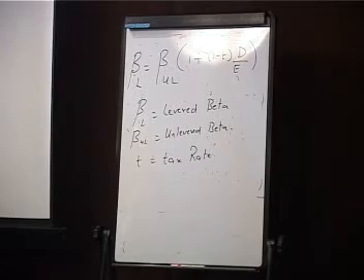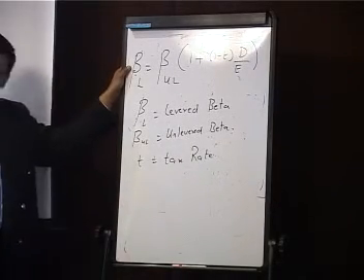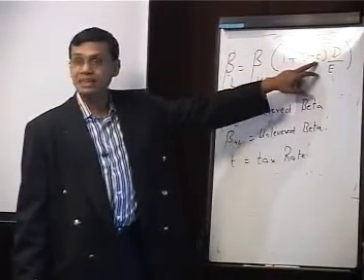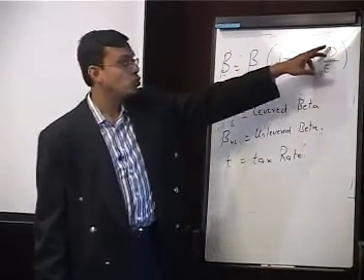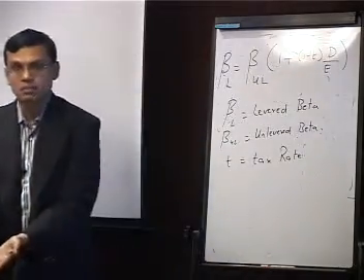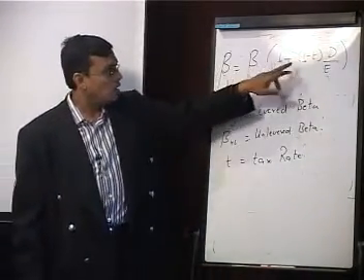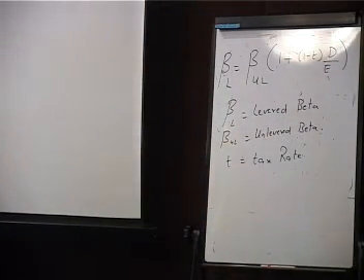So you got a beta for a listed firm. Put it here. You want to calculate beta unlevered. You know the tax rate, the effective tax rate, for your listed firm. You know their debt equity ratio, you will get it from the balance sheet. Substitute these. You get unlevered beta.